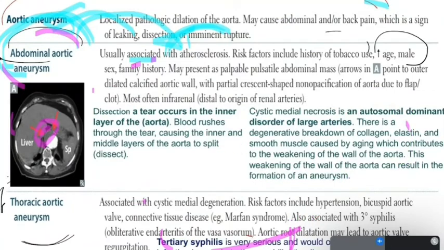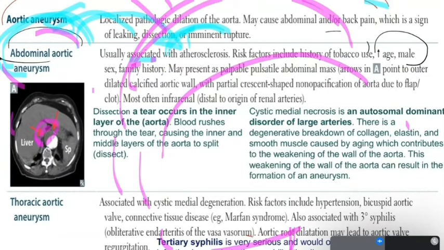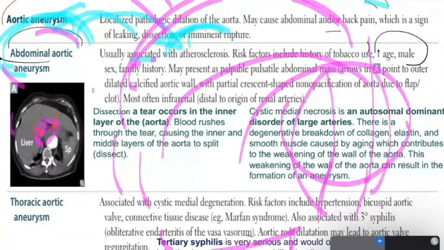Now let us talk about the thoracic aortic aneurysm. Thoracic means in the chest. As you can see here, you have the ascending aorta, the aortic arch, and then the descending aorta, and after this the descending part we call the thoracic aorta. If this part of the aorta has a dilatation, this could lead to thoracic aortic aneurysm.